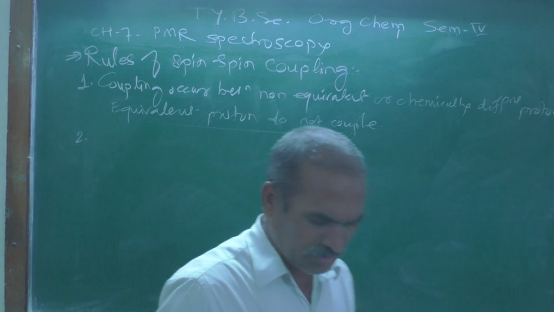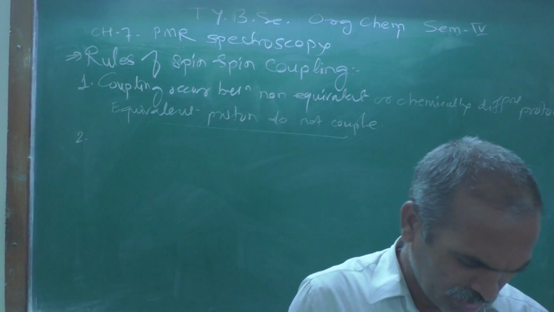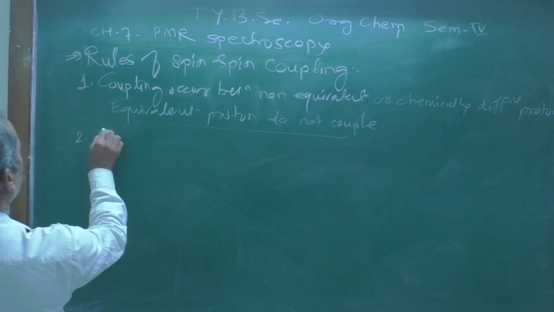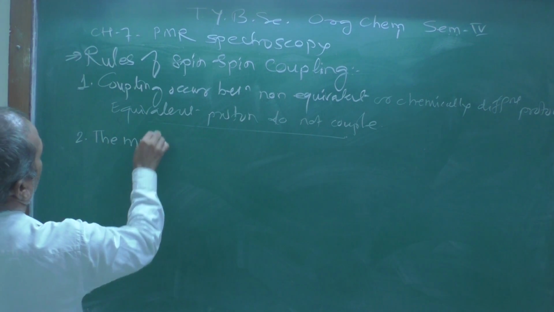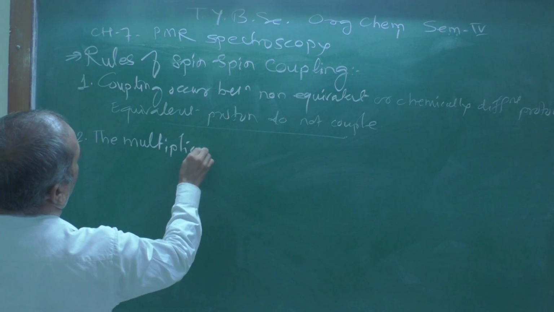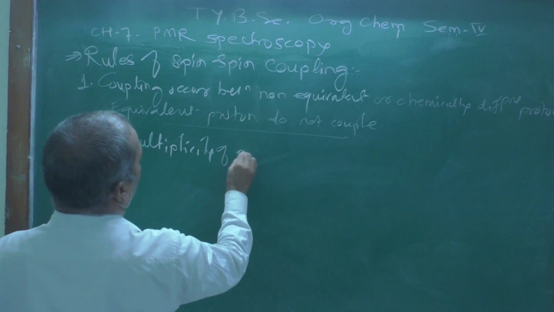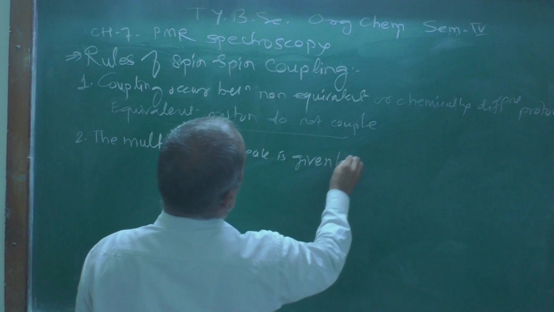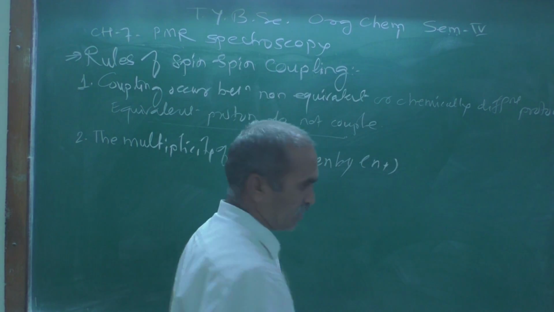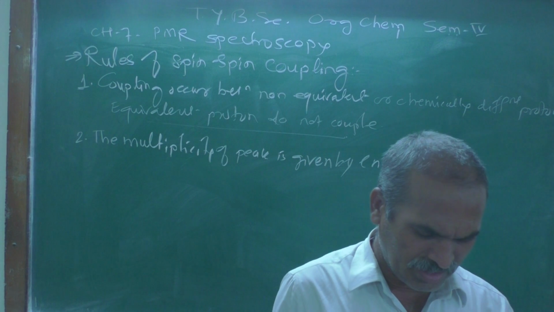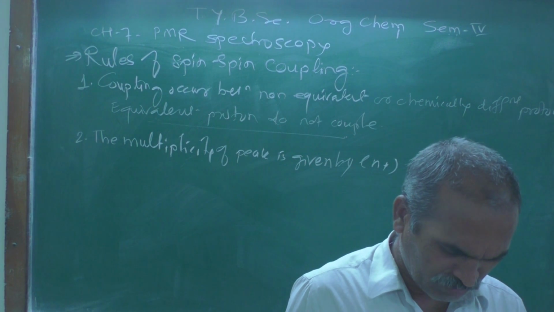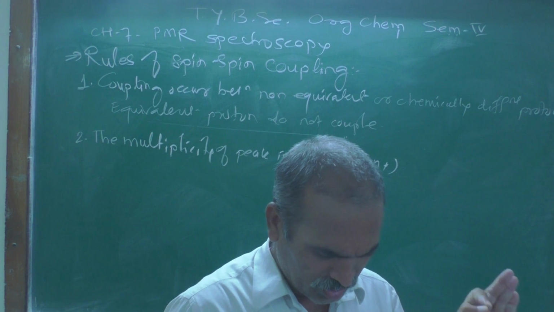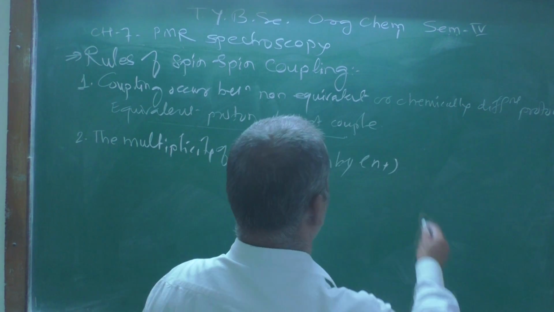The second rule: the multiplicity of the peak is given by n plus 1, where n is the total number of neighboring protons.